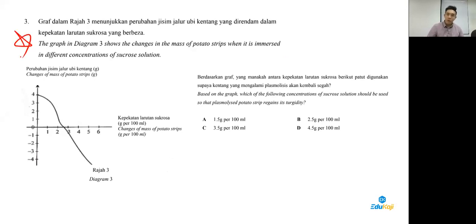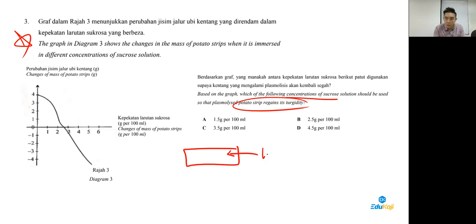Please draw 1 star for this question as it's considered quite a good question. They are asking you which concentration of sucrose will cause the potato strip to regain its turgidity. In order for the potato strip to regain turgidity, it means we want water to enter. I always tell students, water always moves from a hypotonic to a hypertonic solution, which means outside has to be hypotonic.